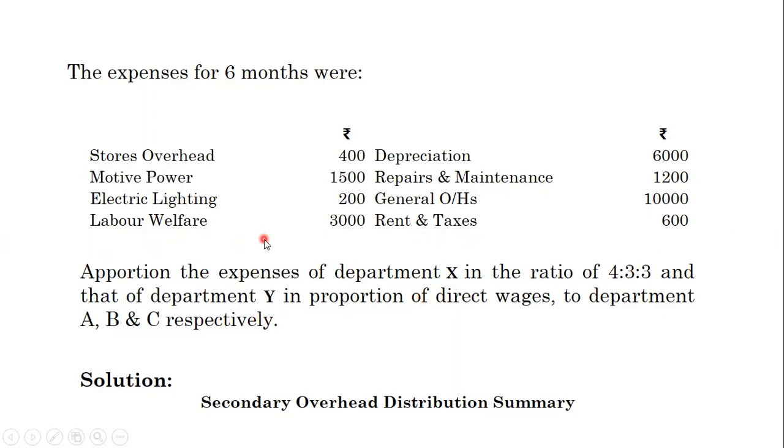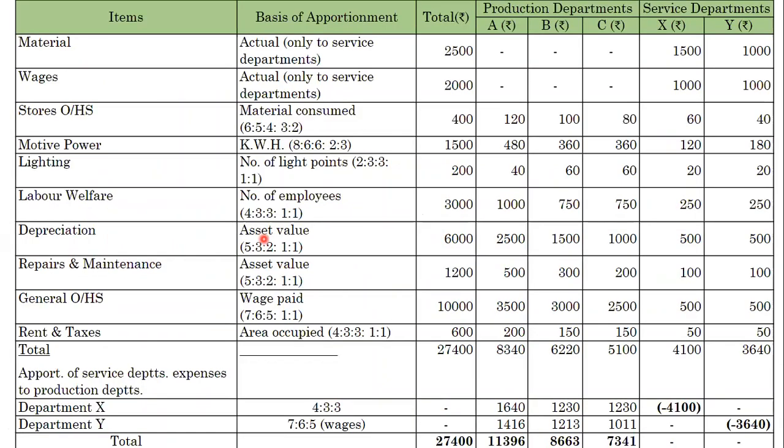Up to this is the first part. We have to allocate the various expenses on the equitable basis. First part we will prepare up to total. We have to prepare by making various calculations and apportion all the expenses to the various departments. We are making this table up to total. This is the first part.